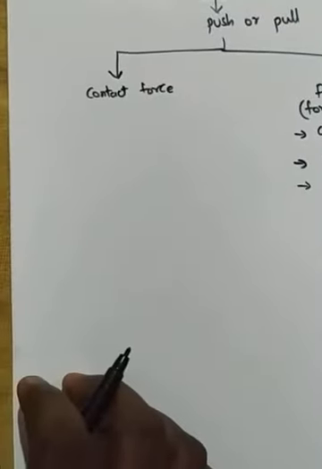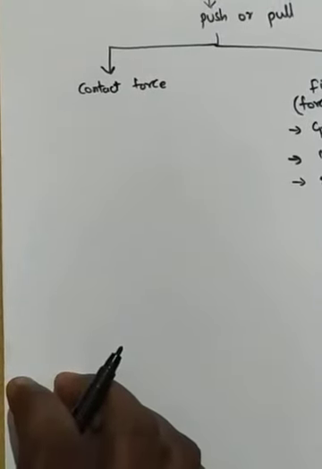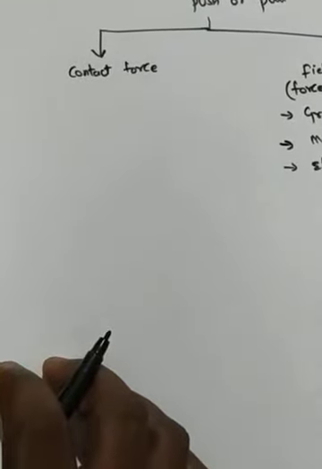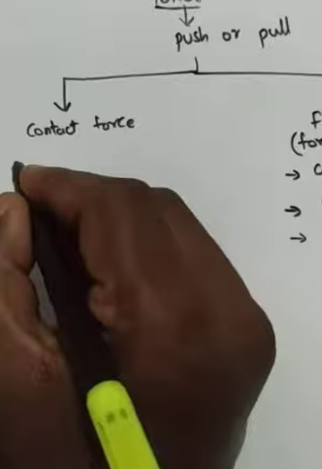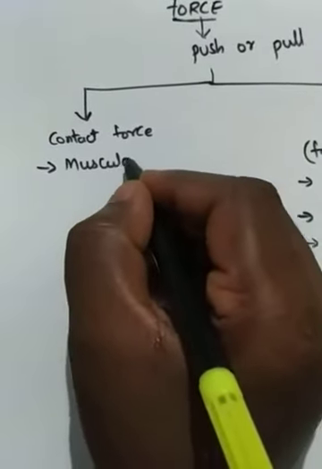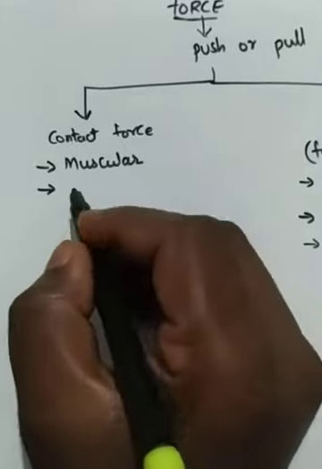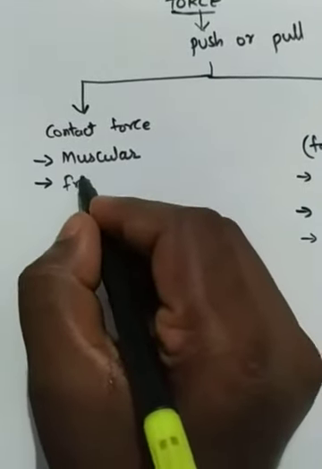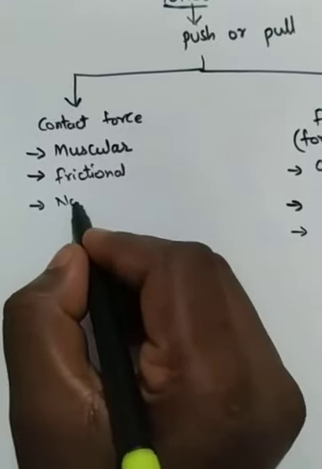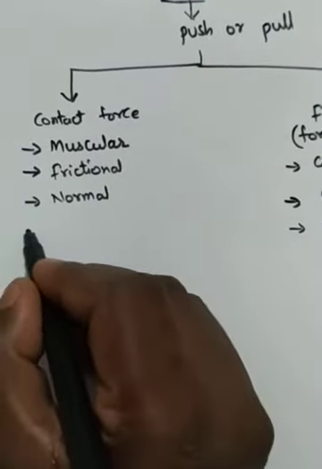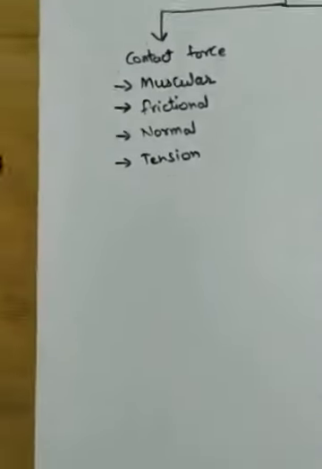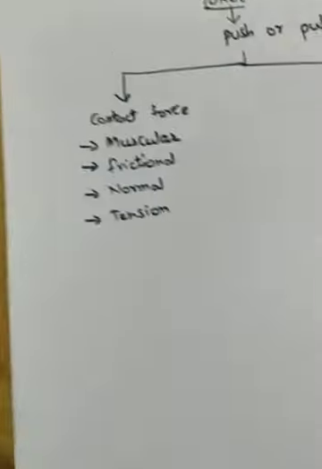The next is called contact force. This is the force when two different objects are in contact. That means they are touching each other, right? There we are going to learn the different types. One is called muscular force, right? Second one is called the frictional force. Third is called normal, and the last one is called the tension. These are the four types of contact forces.